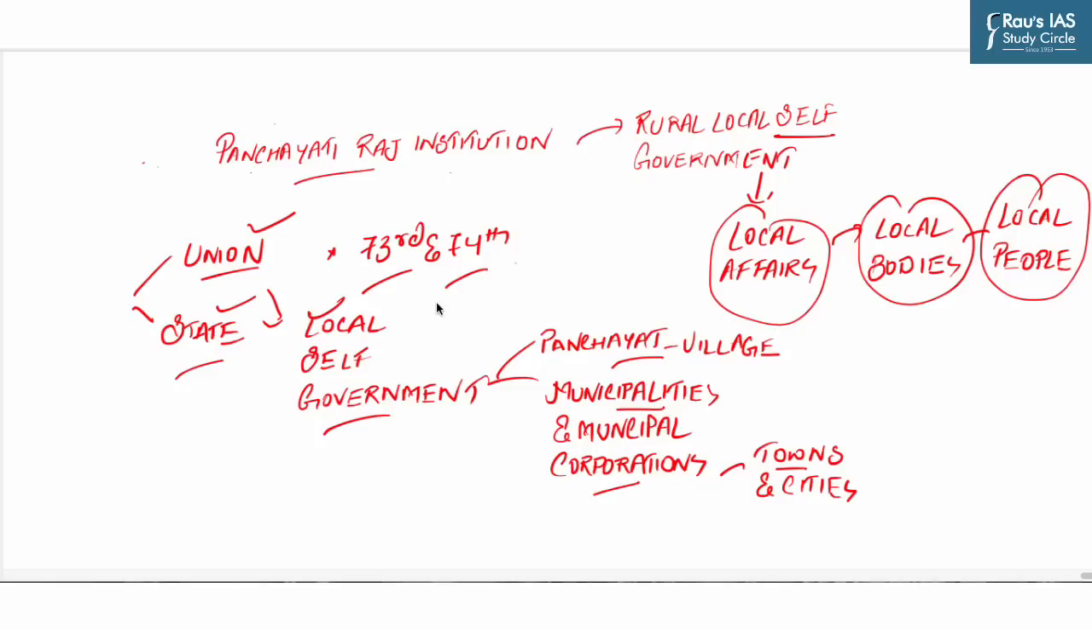So here our main topic of discussion will be 73rd Constitutional Amendment Act of 1992. However, you must understand the evolution or the various efforts to reach that milestone. So in this regard, let's look into the evolution of the Panchayati Raj institutions in India.